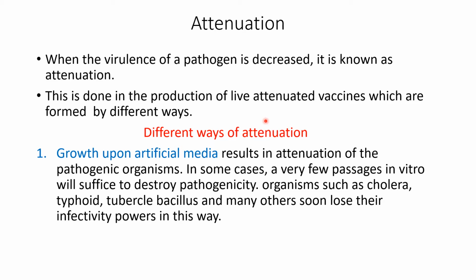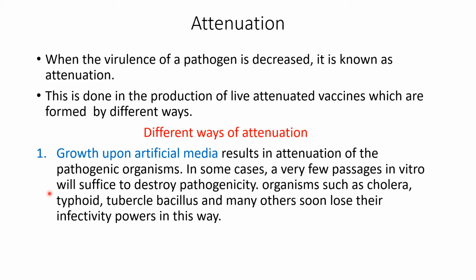Now, how is attenuation carried out? There are different ways of doing this attenuation. The most common way is growing the pathogens in an artificial culture media. See, we know that pathogens are best adapted to grow in the human body, and that is how they cause the disease, right?